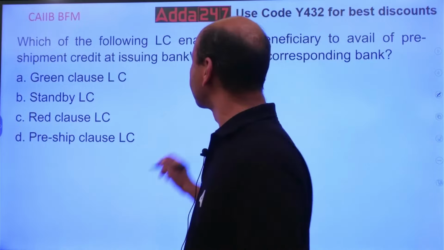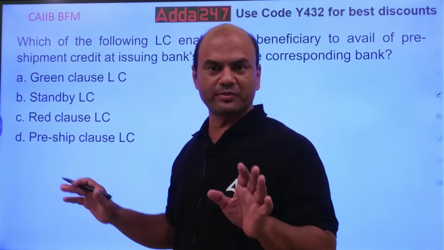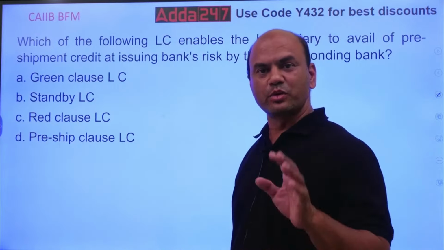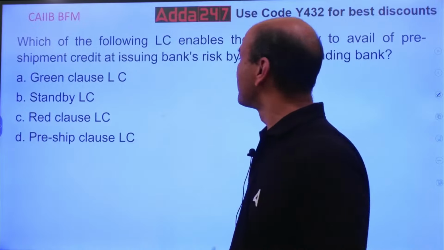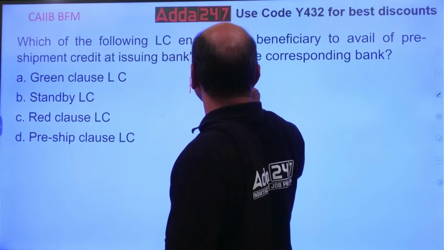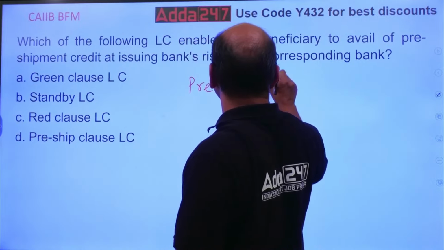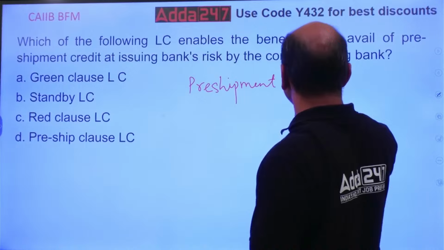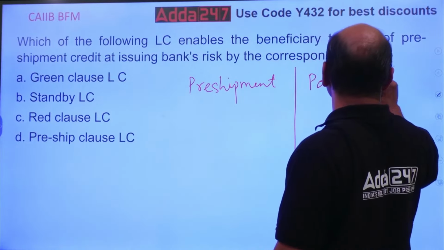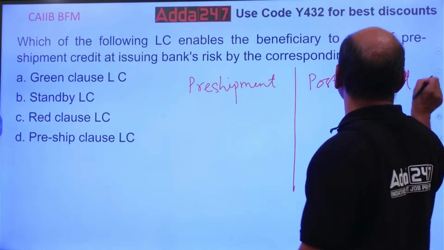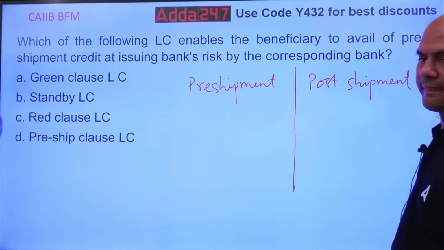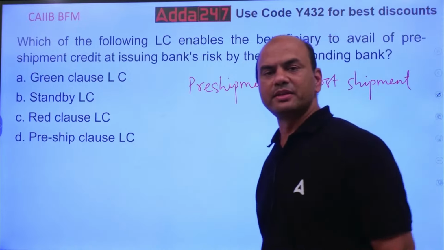See here, there are 2 types of finances. Basically, this is a part of your export finance. One is pre-shipment, and second is post-shipment. So pre-shipment and post-shipment. These are the two finances available.